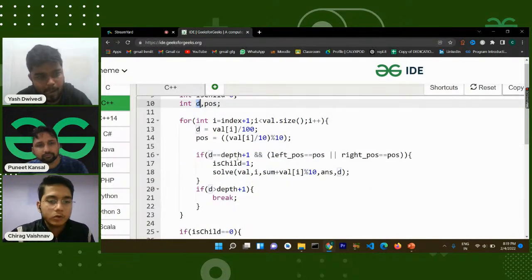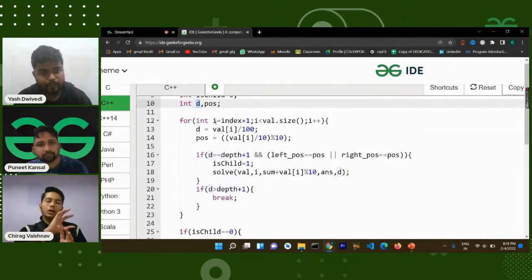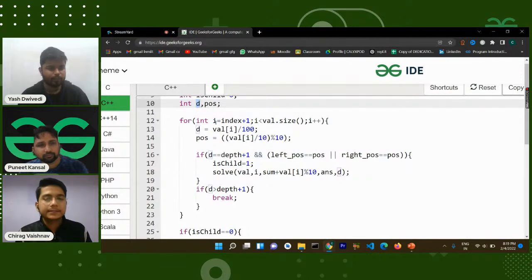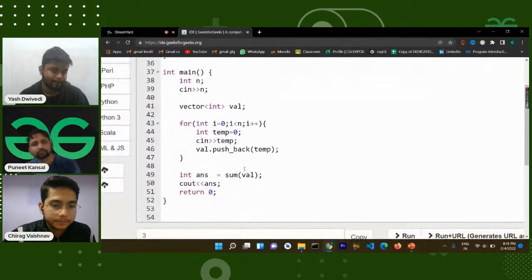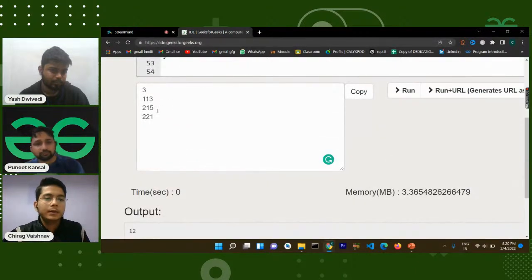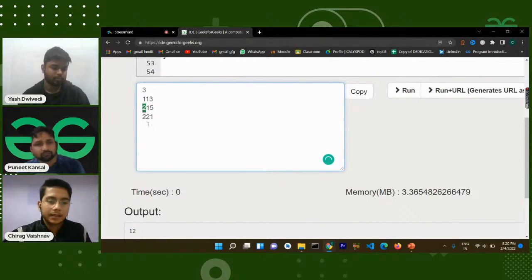Now you have to iterate through all the rest of the nodes. One thing that sir has mentioned earlier is that the array is being sorted, right? You can see that in the given input also, it is 113, 215, and 221. Why? Because the first digit is the depth, the second is the position, and the third is the value, right? So the depth will be one first, then the second depth, then the third depth. And at each level there will be multiple nodes, which are also in order.